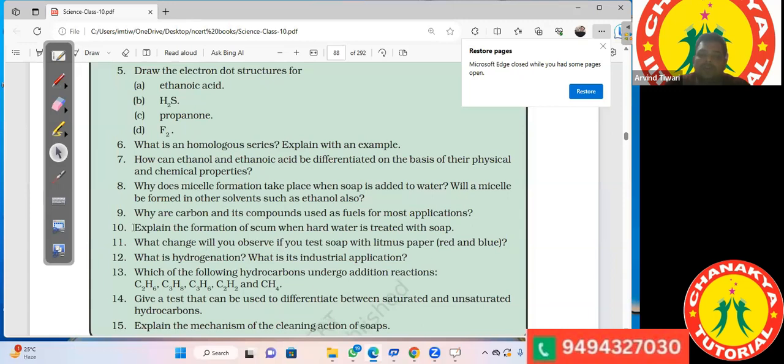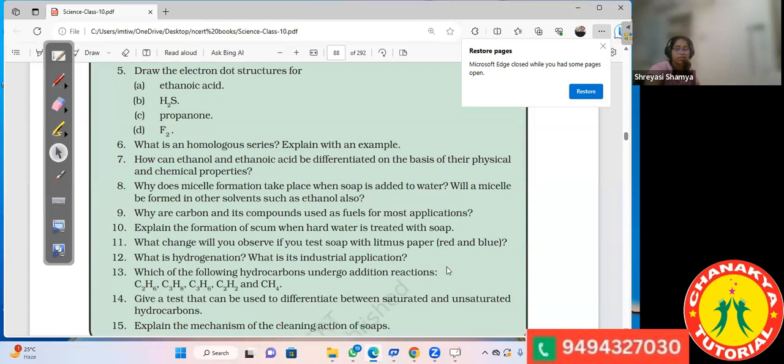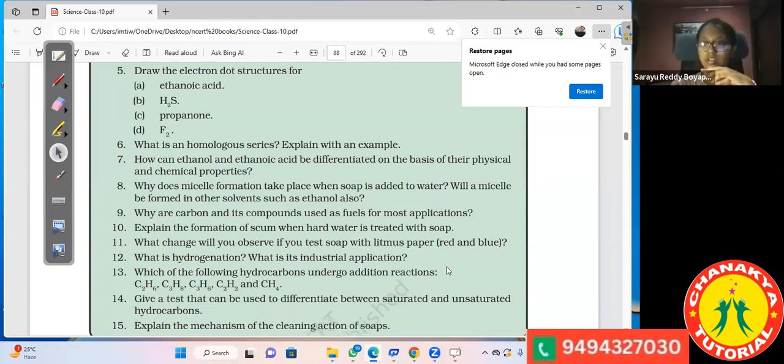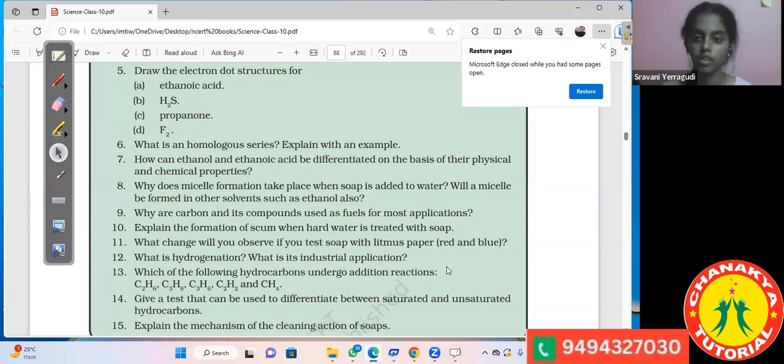Explain the formation of scum, or this you can do. What change will you observe if you test soap with litmus paper? It will turn red to blue.